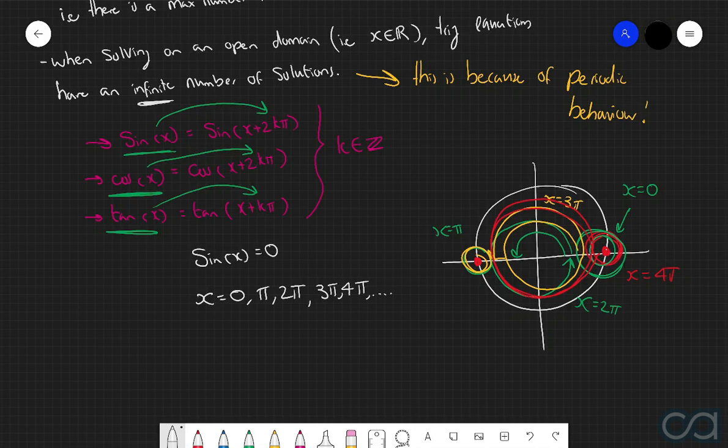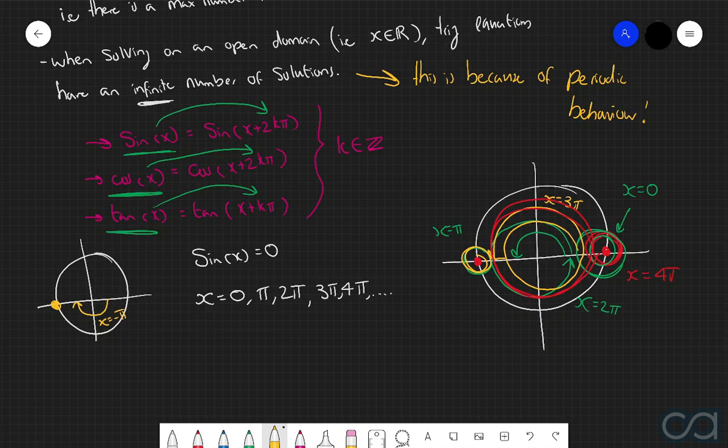But the really cool thing is we can also do this in the other direction. So I'm just going to quickly draw out another smaller unit circle over here. So what we could now consider is if we do a half revolution in the backwards direction. So in other words, if we do a half revolution in the clockwise direction, so then we turn up over here. So again, this point here has a vertical coordinate of 0, so it satisfies what we're trying to find. And in this particular case, x is equal to negative pi.